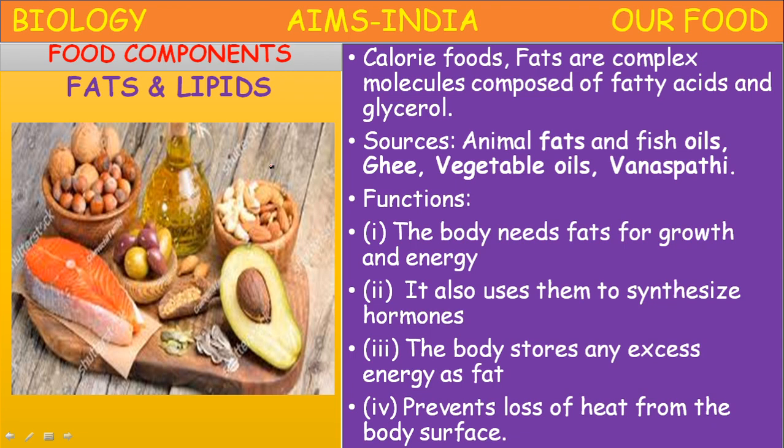proteins and carbohydrates. Excess carbohydrates are also converted into fats in the body and stored. Fats are the main reserve food materials, meaning the energy is reserved in the body in the form of fats. They provide more energy compared to carbohydrates and proteins.